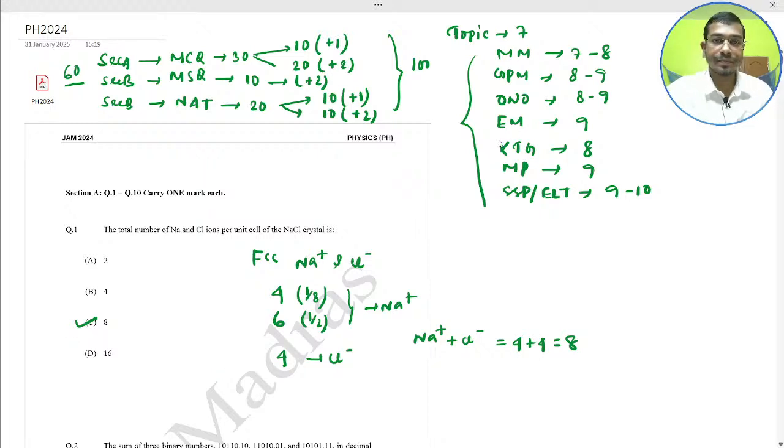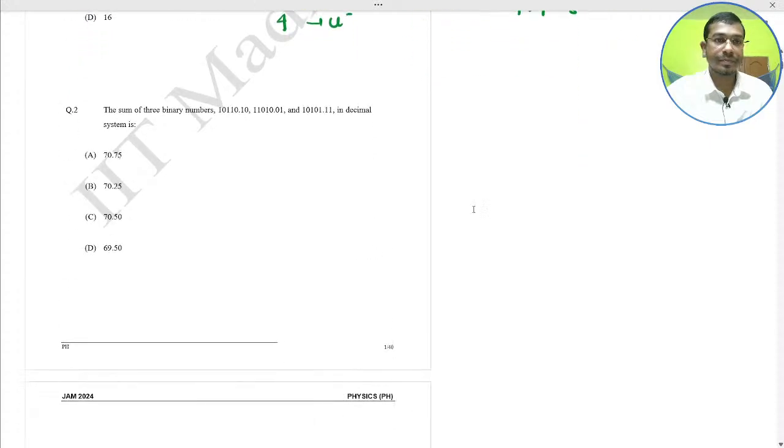Next, question number 2. The sum of 3 binary numbers, 1011.0, 1101.01 and 10101.011, in the decimal system is what?